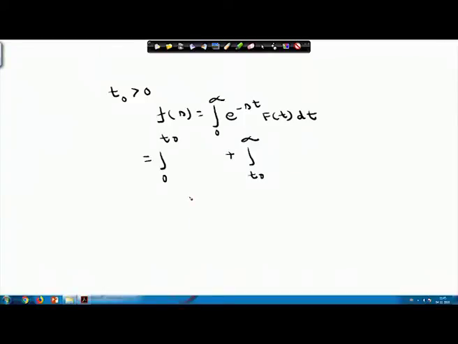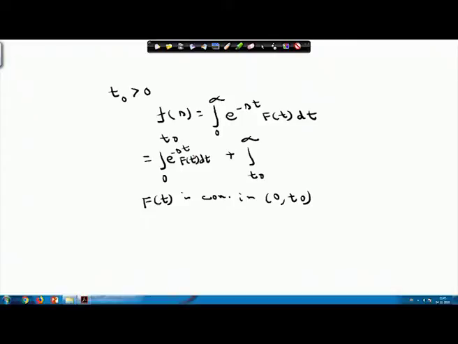Now, if f(t) is continuous in 0 to t0, this implies that this portion, integral 0 to t0 e^(-st) f(t) dt, will exist. Obviously, this integral will exist for all s greater than a.